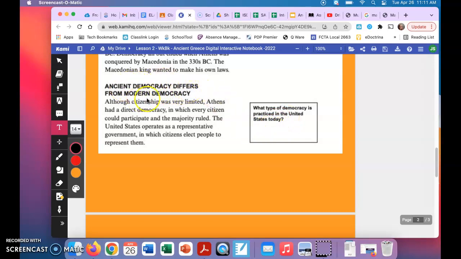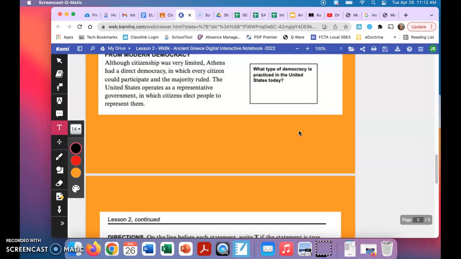Ancient democracy differs from modern democracy. Although citizenship was very limited, Athens had a direct democracy in which every citizen could participate and the majority ruled. The United States operates as a representative government in which citizens elect people to represent them. Again, you're looking for what type of democracy is practiced in the United States today.